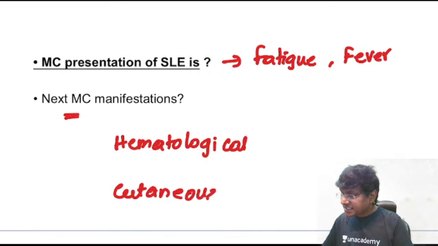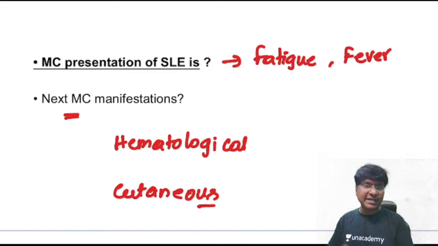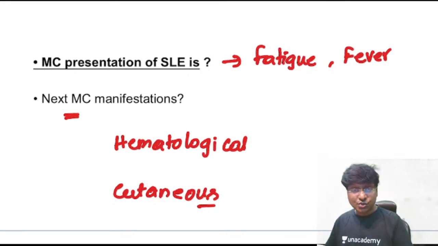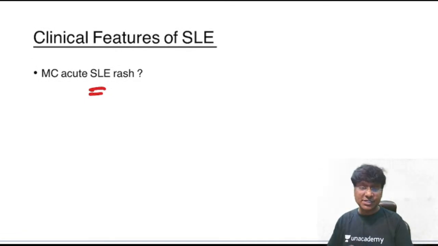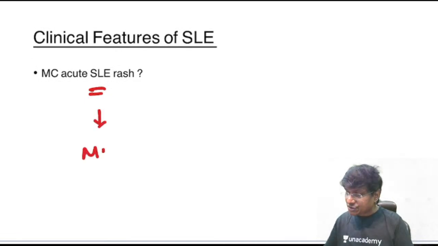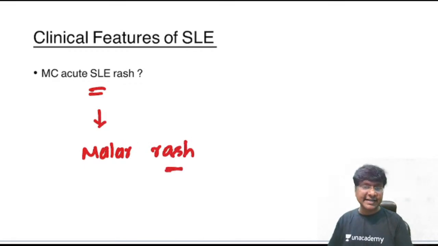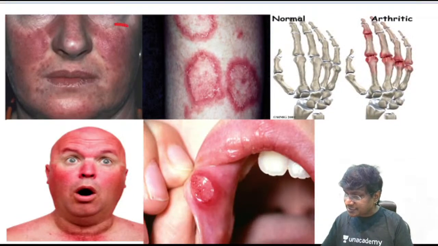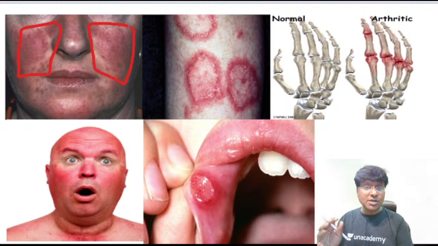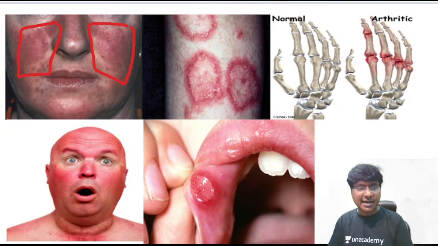cutaneous manifestations, and these cutaneous manifestations will be in the form of the malar rash. If the question is asked, what is the most common SLE rash, the most common SLE rash will be the malar rash. So how will the malar rash look? You see, this is your malar rash. It is a fixed erythematous rash, either flat or even raised. They are present over the malar eminences.